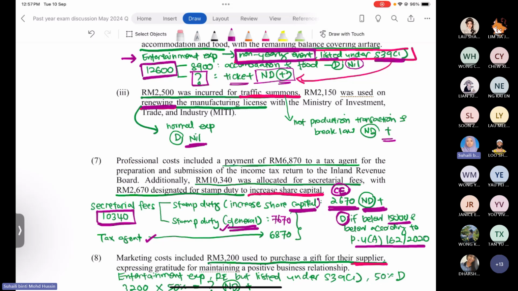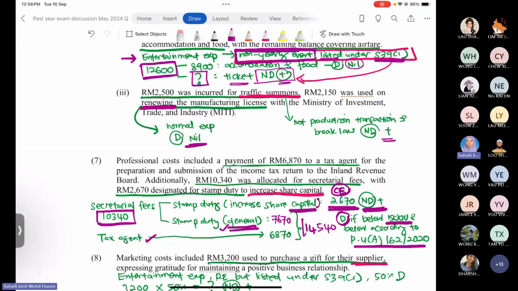So you total up the amount of the stamp duty for the secretarial fee general expenses, 7,670, plus the tax agent amount, you will get 14,540. And the rule says that the payment of the stamp duty for the general secretarial fee, which is a general transaction and not capital expenditure, if you add it with the tax agent fee, is allowed for deduction up to 15,000 ringgit, according to PU(A) 162/2020.